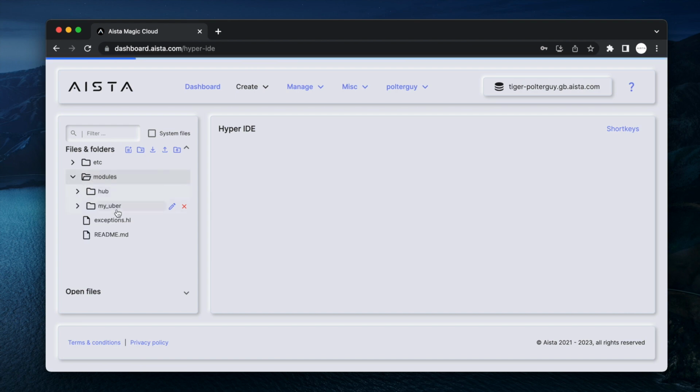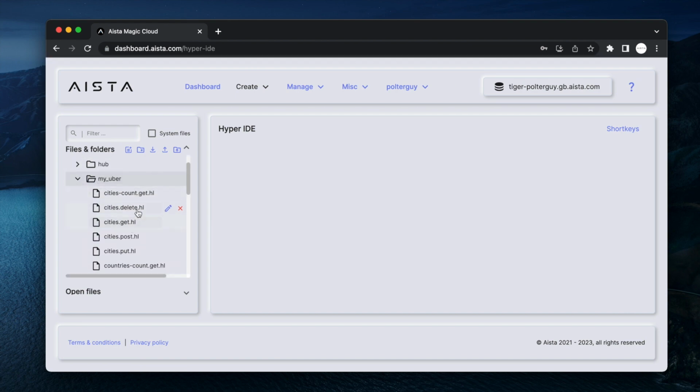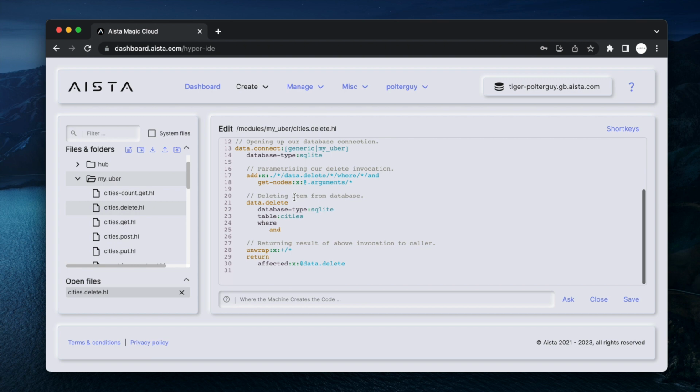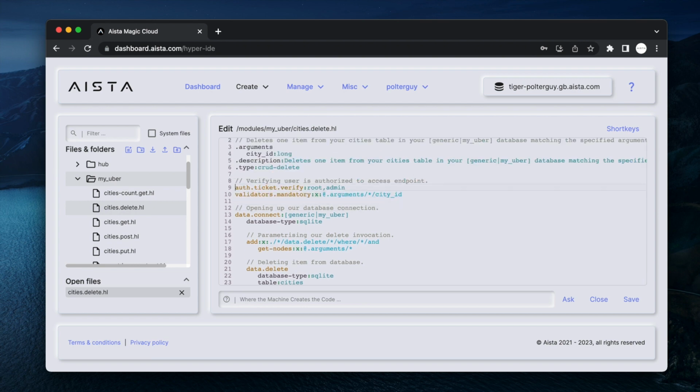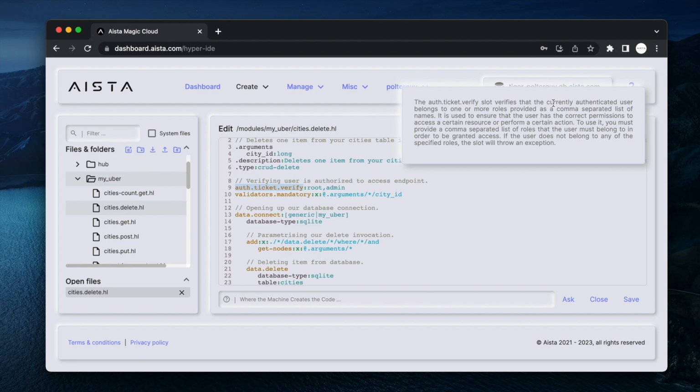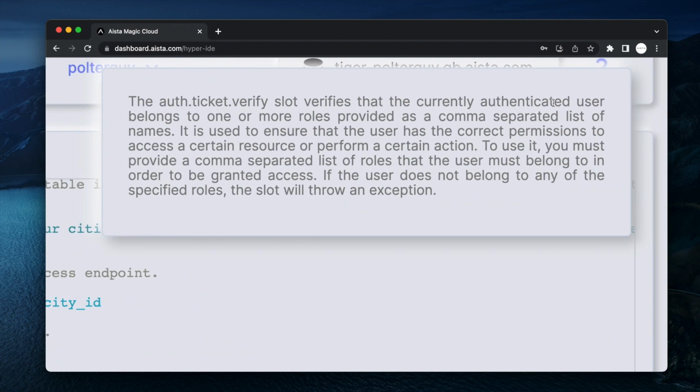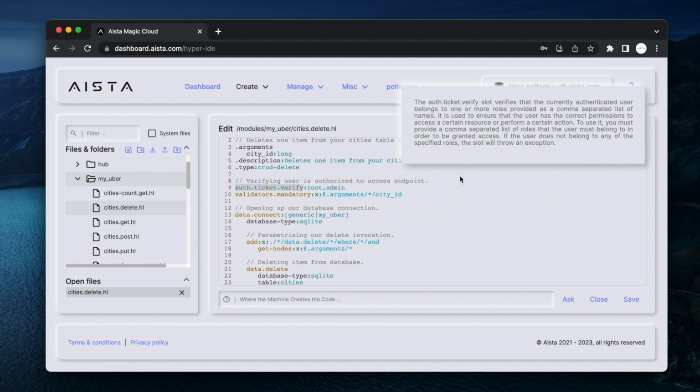Let's find just any Hyperlambda code. For instance, here I have a delete HTTP endpoint. I can, of course, just mark a single slot, click F1, or Function F1 on Mac OS X, at which point it will just document that single slot. As you can see here, is the documentation for that particular slot using OpenAI.